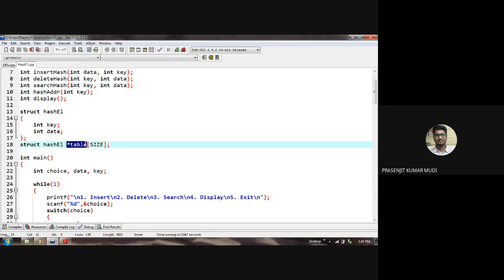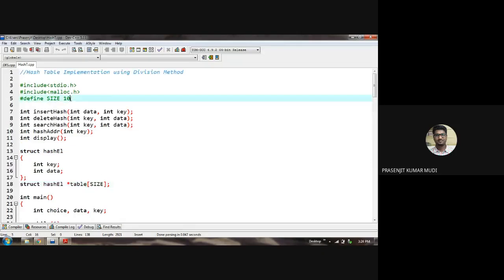Next, we are creating an array. The name of the array is table, and its size is given by the user, let's say 10. The contents of the array are nothing but pointers. Those pointers are supposed to point towards nodes of this structured data type.